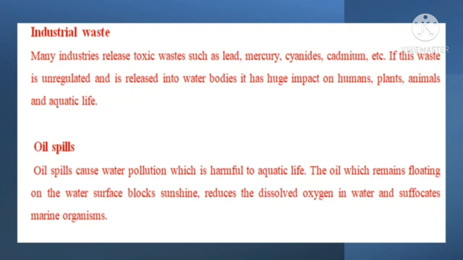Oil spills. Oil spills cause water pollution, which is harmful to aquatic life. The oil, which remains floating on the water surface, blocks sunshine, reduces the dissolved oxygen in water, and suffocates marine organisms.